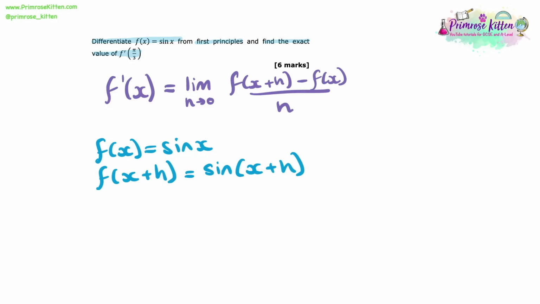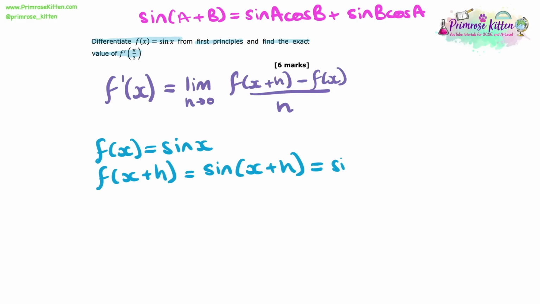Now this is where we need to do a bit more work, okay? This should look like one of our addition formulas. We learn, and it's given in our data sheet, that sin(a + b) is equal to sin a cos b + sin b cos a. Well, that is our sine addition formula. So here, of course, instead of a and b, we have x and h. So we can rewrite this now as sin x cos h + sin h cos x. So that's what we have there.